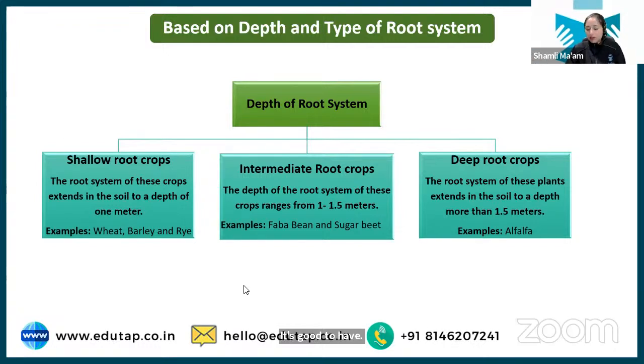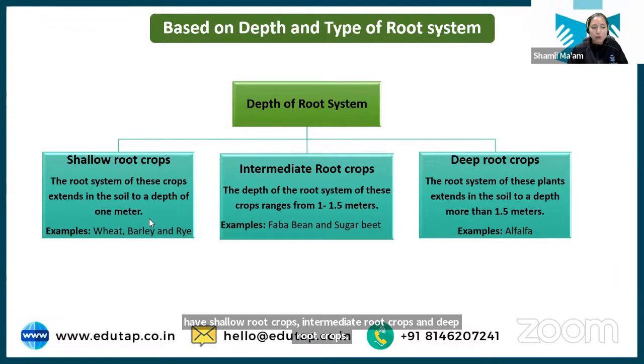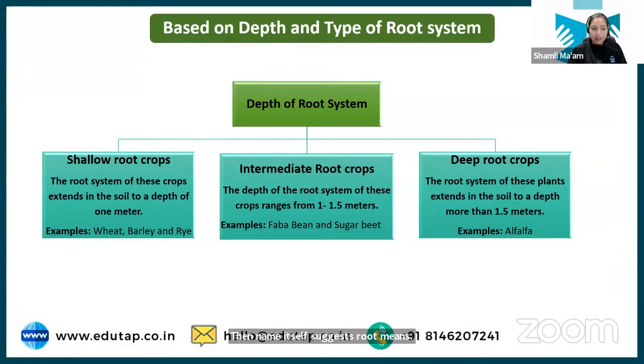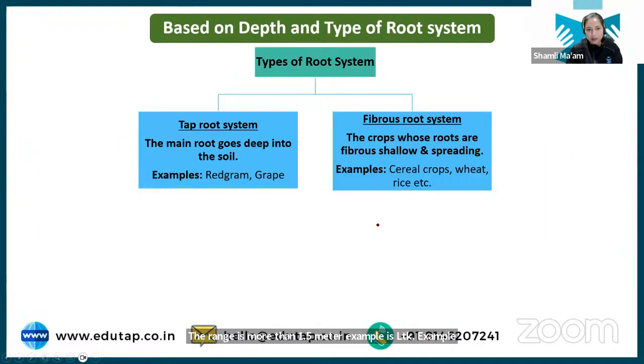Chalo, we have shallow root crops, intermediate root crops, and deep root crops. The name itself suggests shallow root means roots that do not penetrate to much depth. Here, examples are wheat, barley, and rye. Next, we have intermediate root crops. The range here is 1 to 1.5 meter, and in the deep rooted crops, the range is more than 1.5 meter. Here, example is alfalfa. Examples of intermediate are faba bean and sugar beet.